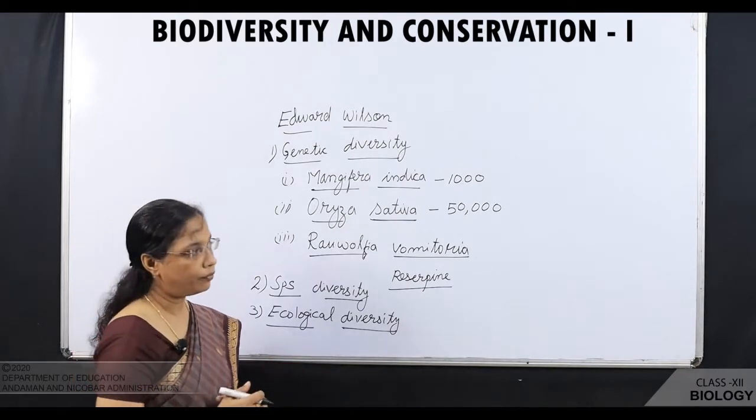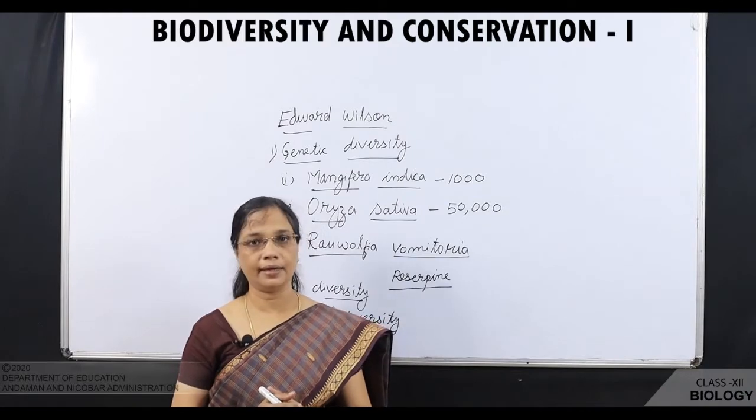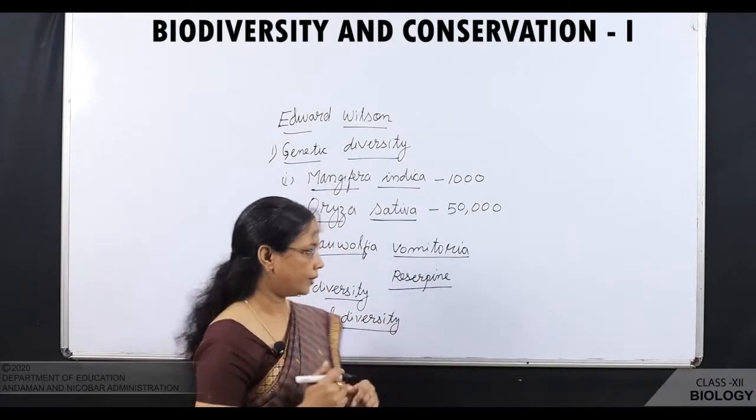Now, we will study how many species are there on earth and how many are there in our country India.